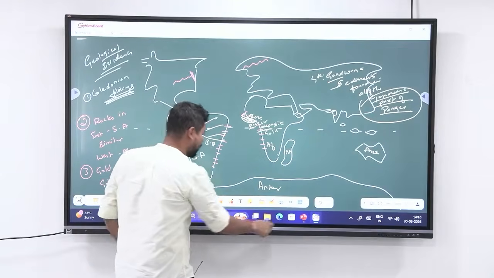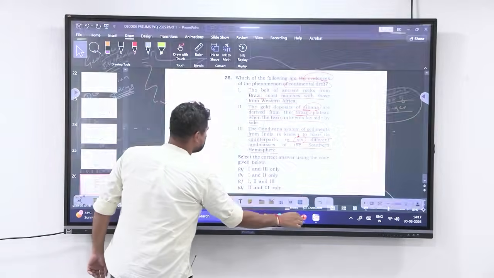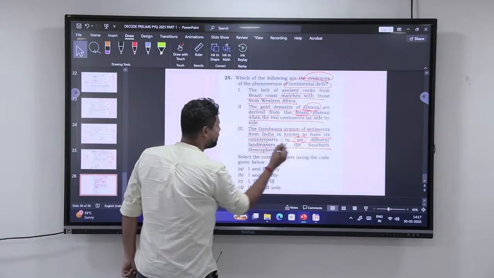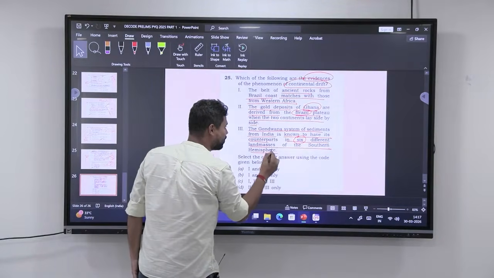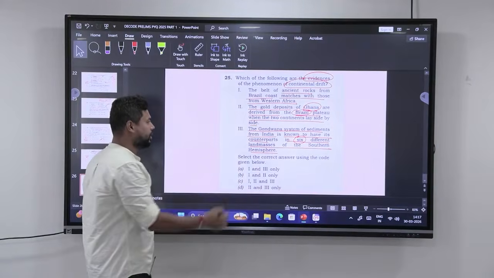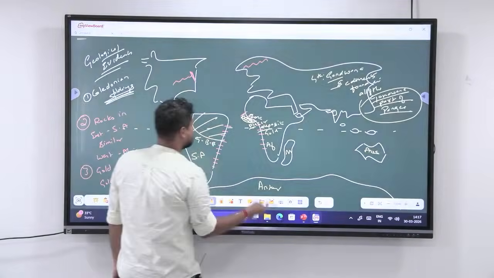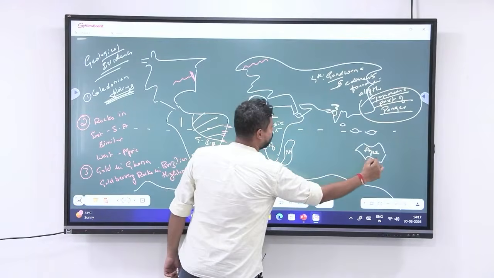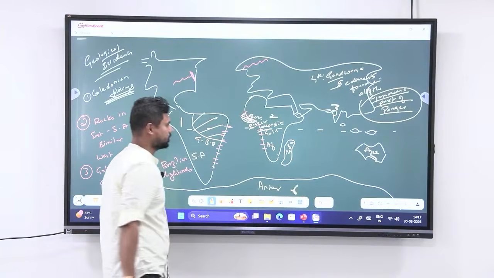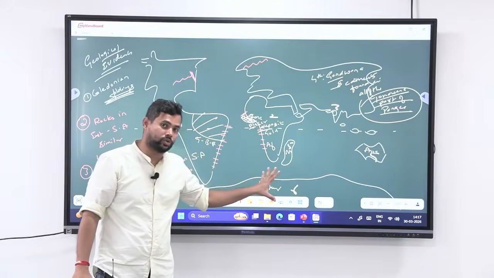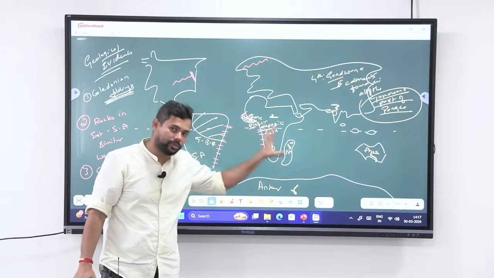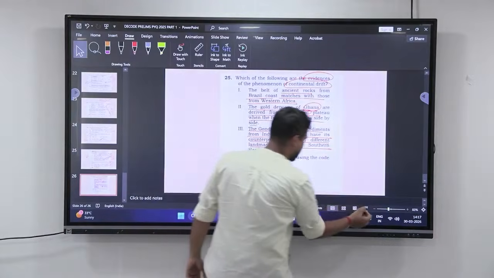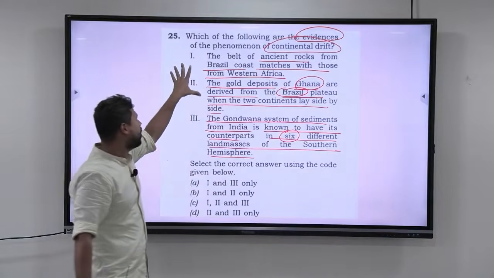Okay. So if you look at the last statement, look at this. The Gondwana system of sediments from India is known to have its counterparts in 6 different land masses of the southern hemisphere. Okay. Now let us count the 6. Look at this. We have 1, we have 2, we have 3, we have 4, we have 5, and we have 6. So all these together is what is known as Gondwana land of the Pangaea, and obviously they have Gondwana sediments.